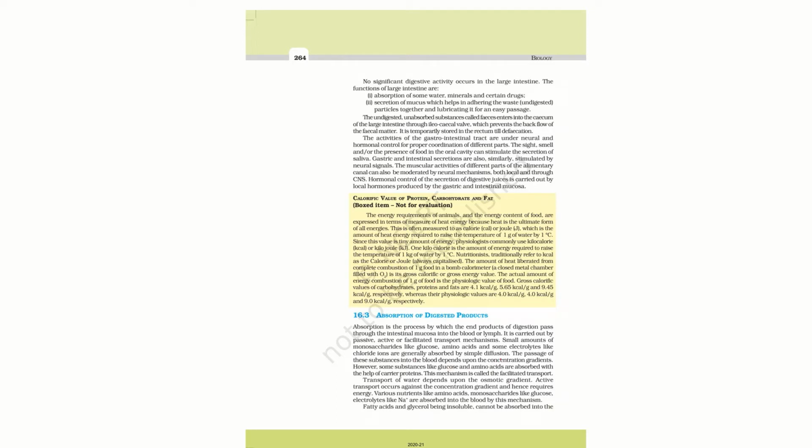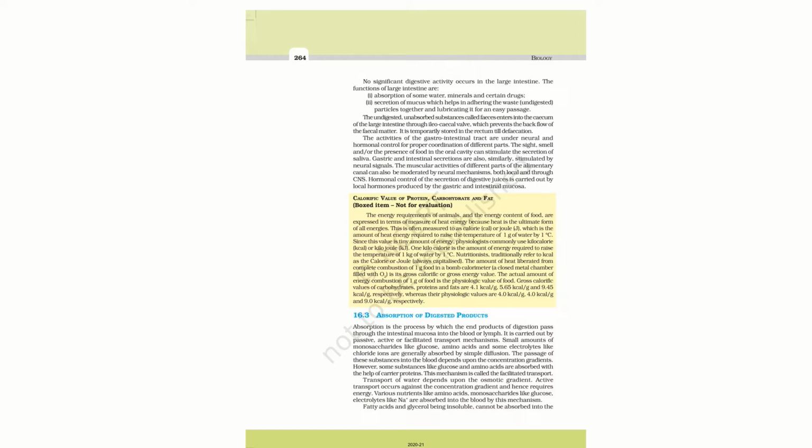Next, the passage of these substances to blood depends upon the concentration gradient. However, some substances like glucose and amino acids are absorbed with the help of carrier proteins. Carrier proteins facilitate the movement of glucose or other substances like fructose.